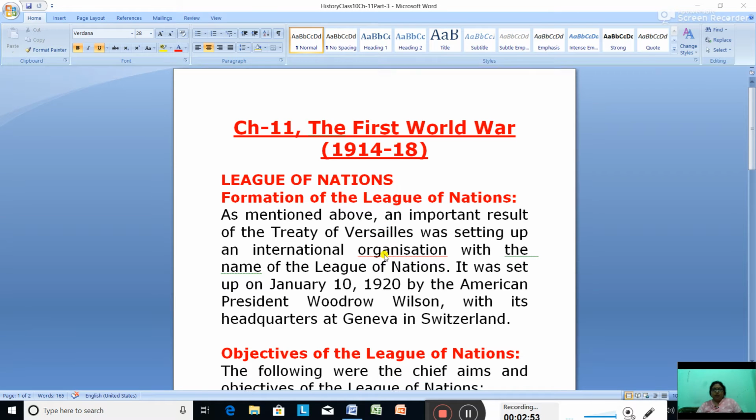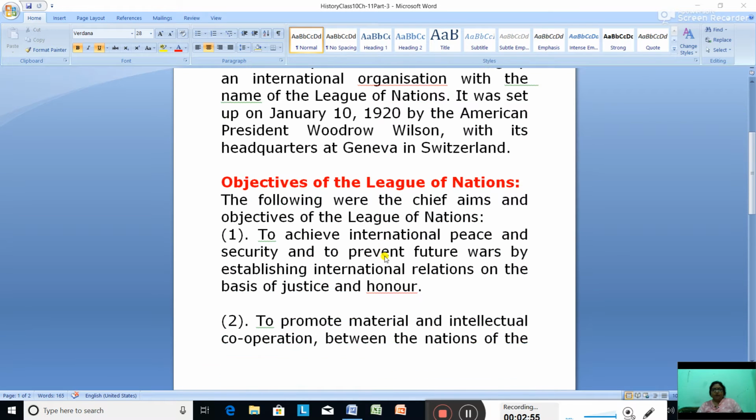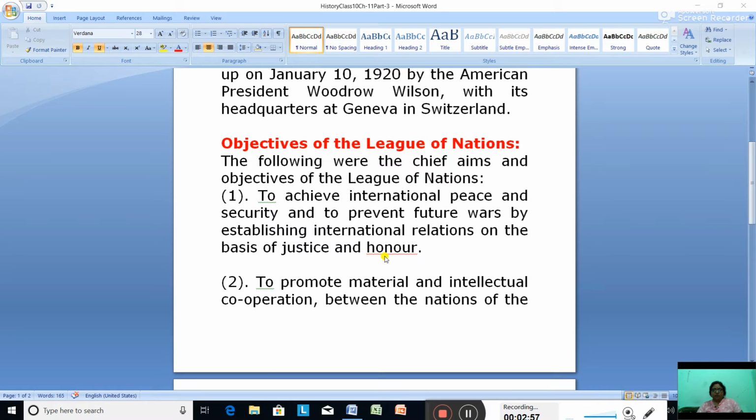Now, what were the objectives of the League of Nations? Here is why the League of Nations was formed. To maintain peace, the League of Nations was formed to establish peace and prevent any future war.